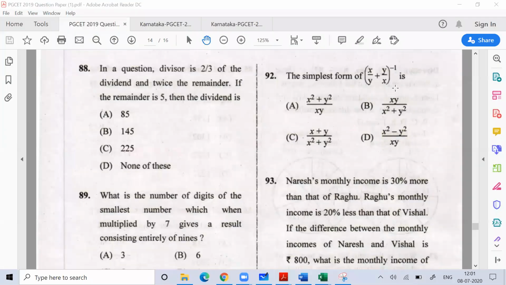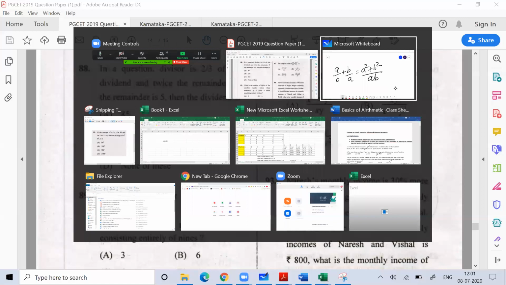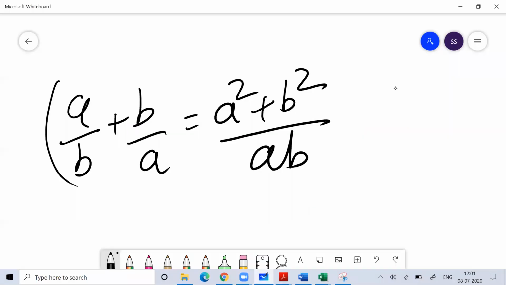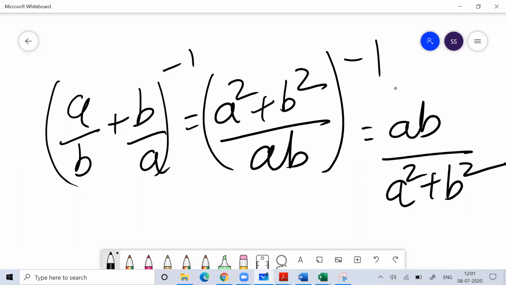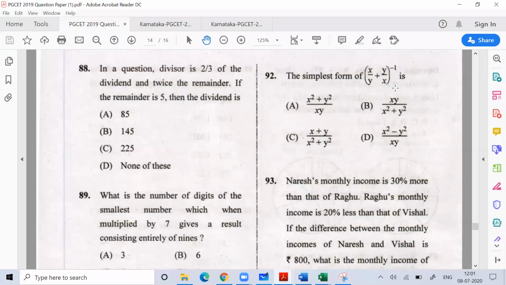Okay, they are asking us the inverse of this. I think everyone understands basic maths. Inverse of this means what? ab by (a square plus b square). I think everyone understands what to the power minus 1 means. Right? Everyone understands to the power -1.